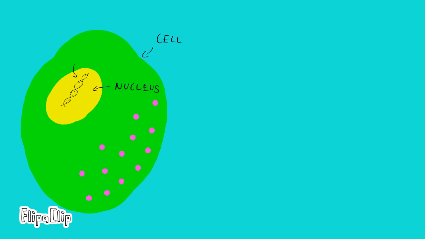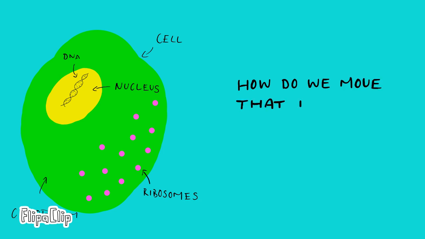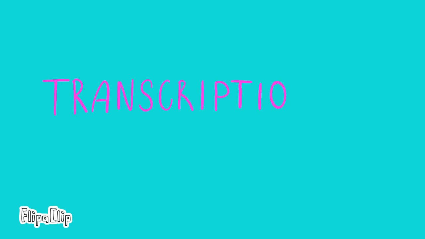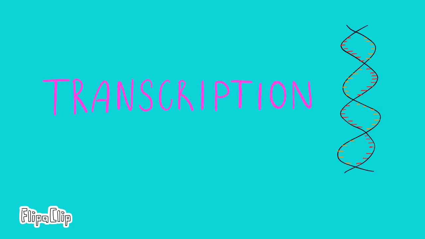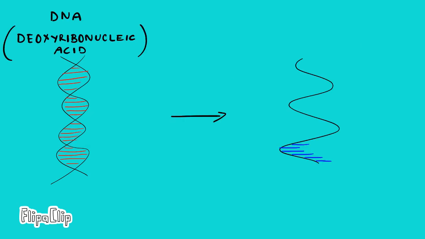Codes for certain proteins are kept tightly packed in a DNA strand within the nucleus. Polypeptide synthesis, however, can only occur in a ribosome in the cytoplasm. So how do we get the information from the DNA out of the nucleus? This is the first process of polypeptide synthesis, transcription. In the process of transcription, DNA is transfigured into mRNA, messenger RNA.